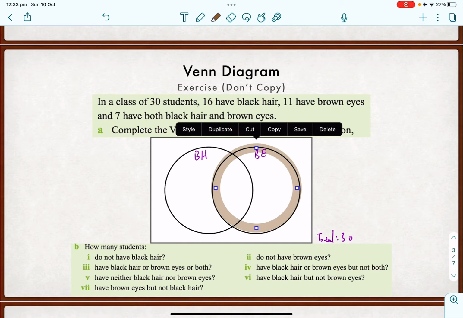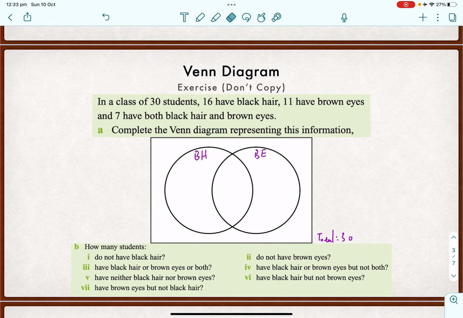To determine what's on the inside and what's on the outside, we need to see the overlaps. The information given is that 7 people have both, so we know that 7 is the overlap. Now black hair: 16 have black hair, 7 is the overlap. So what's the difference? 9 people only have black hair but don't have brown eyes. If you add these two together, the total inside here is still 16, isn't it? So 16 black hair. Does it make sense?